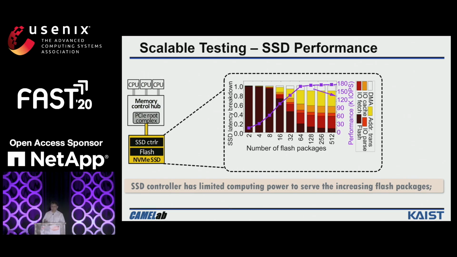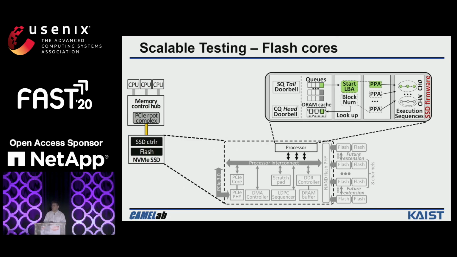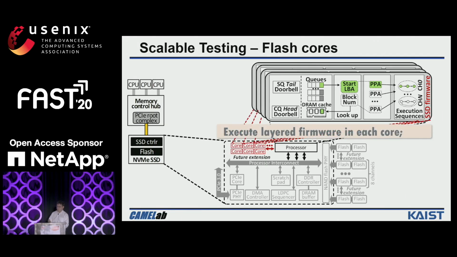The remaining 85% of SSD latency comes from the SSD firmware. This includes the DMA latency, the address translation latency, and the latency of I/O fetching, parsing, and caching. This is because SSDs usually employ only a few cores, which can provide limited computation power to serve the increasing flash packages. To address these challenges, we can increase the number of cores in the SSD controllers, and we can also assign each core to execute an instance of the layered firmware.